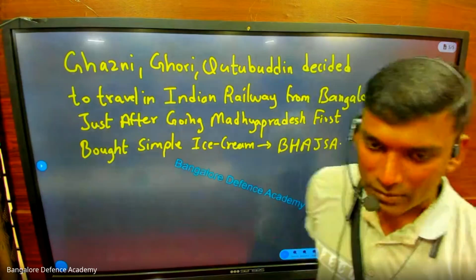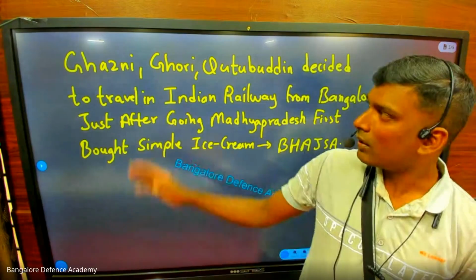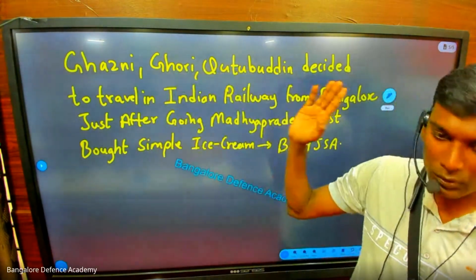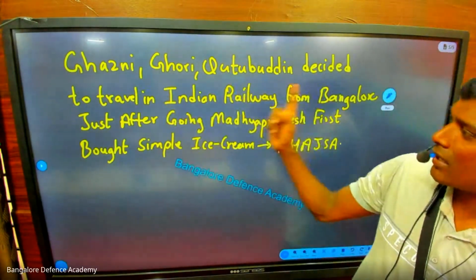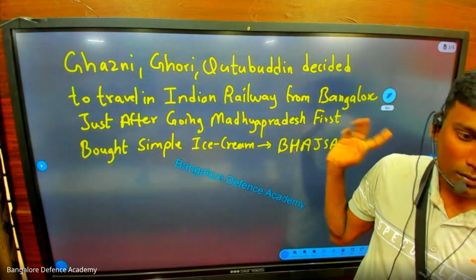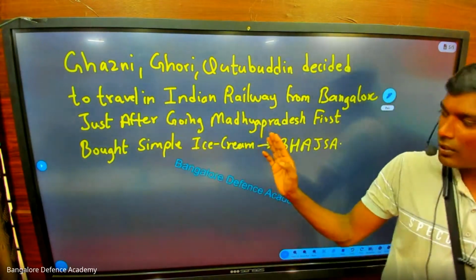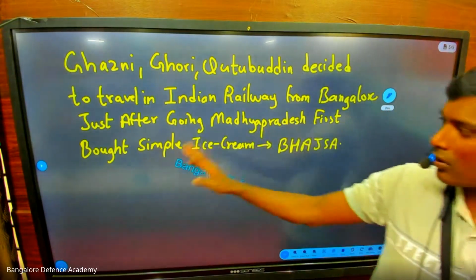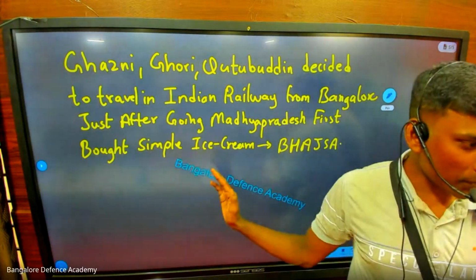So there are three friends doing some activity. What is this activity? Ghazni, Gori, Qutbuddin decided to travel in which railway? Indian Railway. From which place they are going? Bangalore. Just after going Madhya Pradesh, first bought simple ice cream. First, what they did? They bought a simple ice cream.